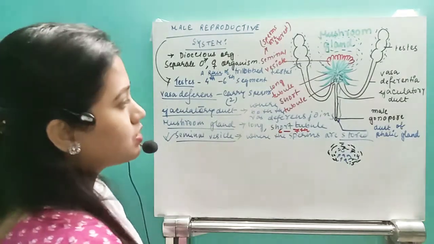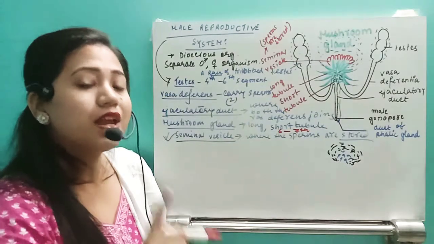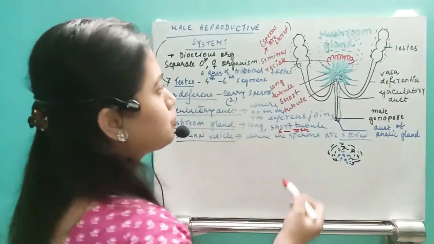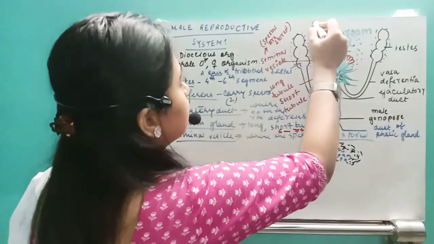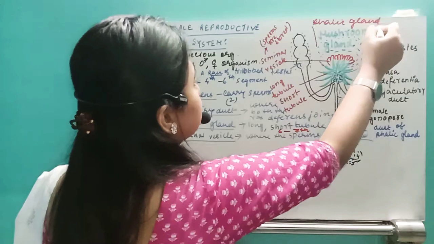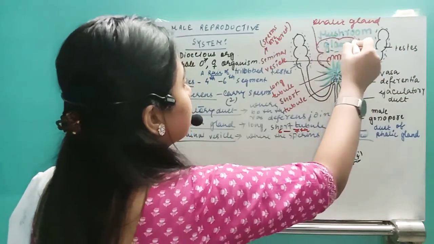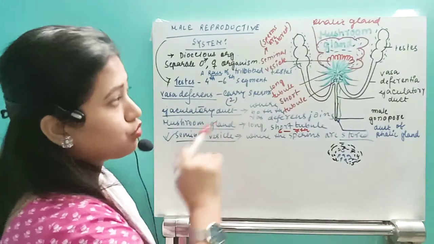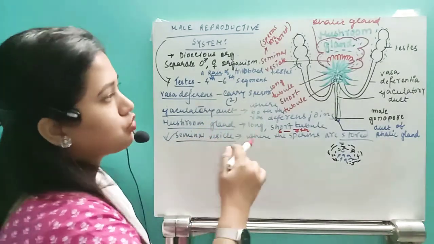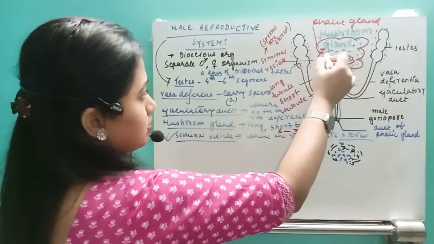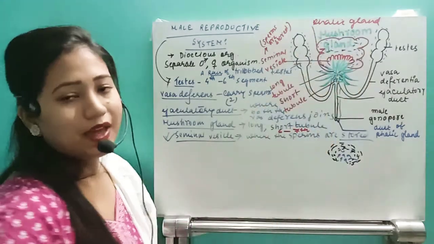Now after that, just see here there is one very important gland. Actually one gland is there that is known as the phallic gland. So here this is called as the phallic gland. Where is the phallic gland present? It is present behind the testis. Okay, behind the mushroom gland. So just behind the mushroom gland, this is the mushroom gland, and this structure, this is known as the phallic gland.